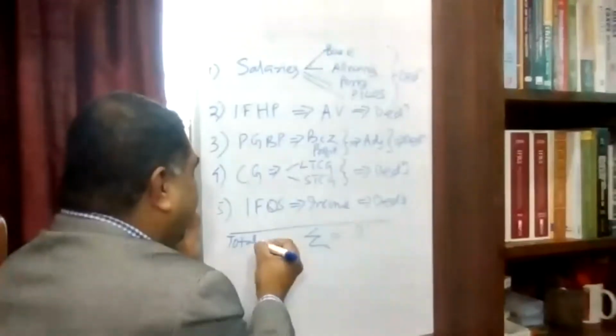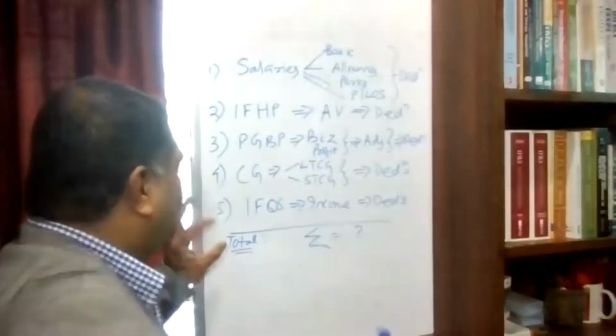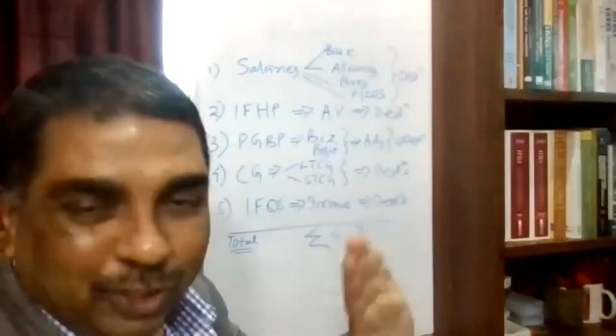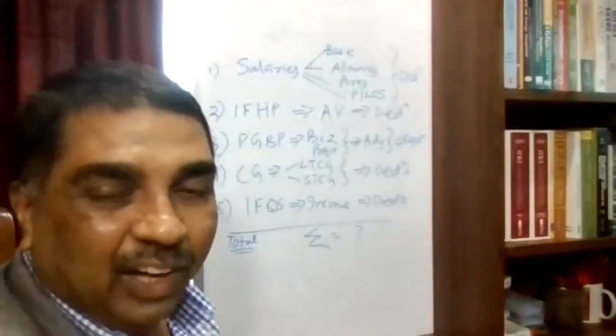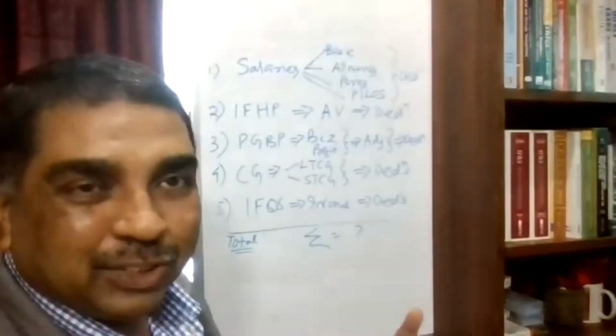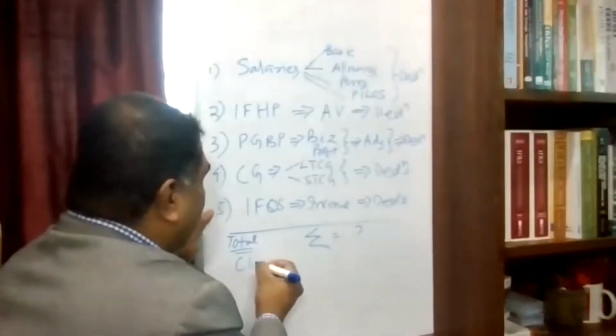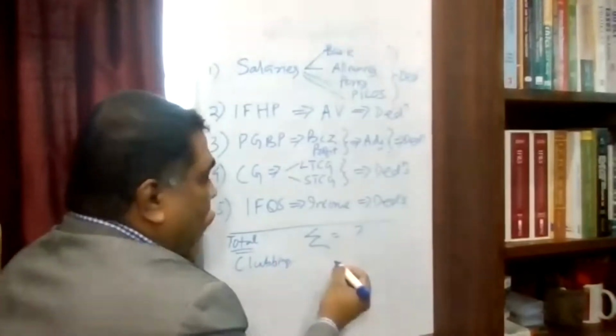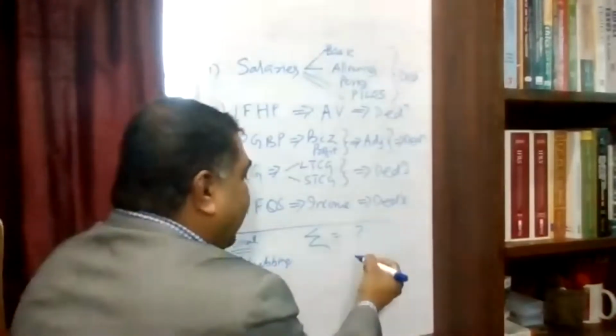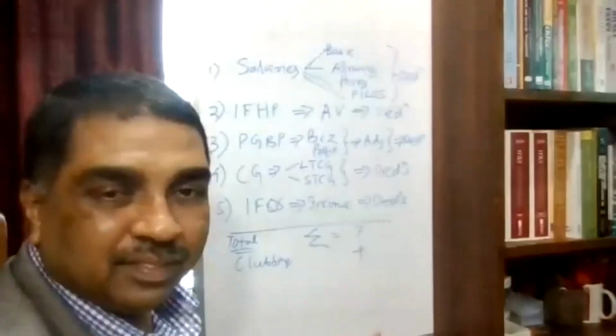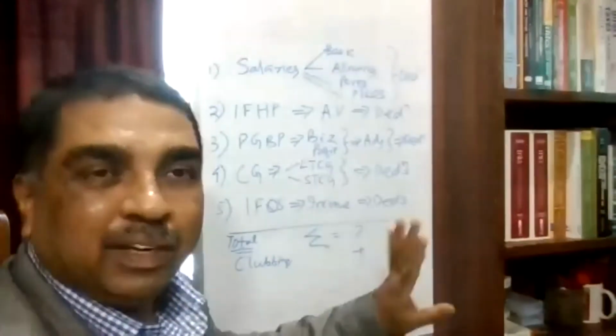If you refer to income tax returns, you can only call it a total. It is not your total income, it is just total. Now, what next? Two adjustments, then I will be getting GTI. What are the two adjustments? Clubbing. If clubbing is applicable, then add it. If it is not applicable, doesn't matter.